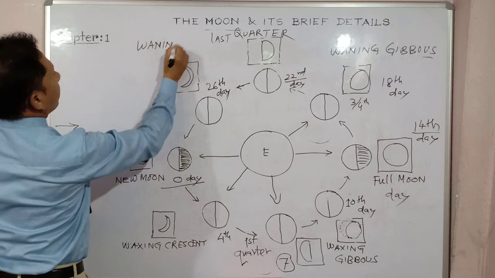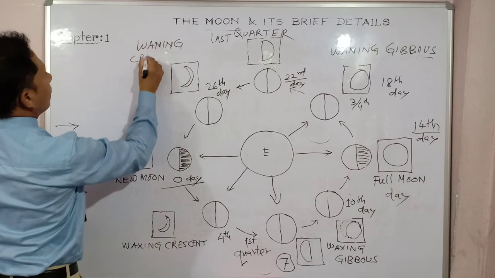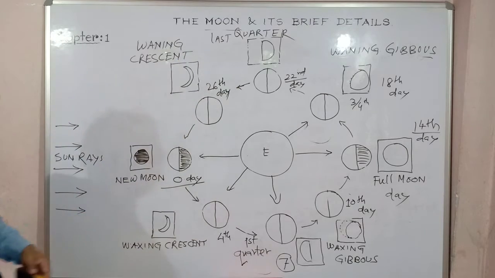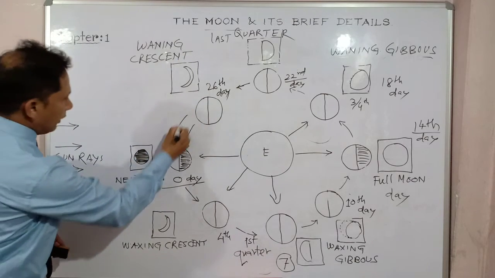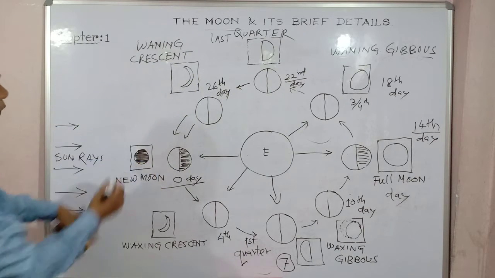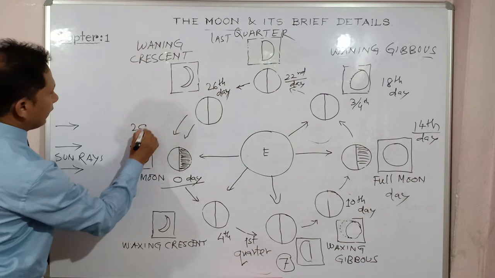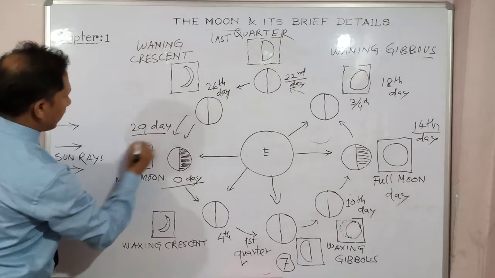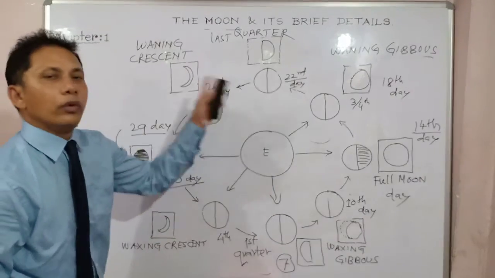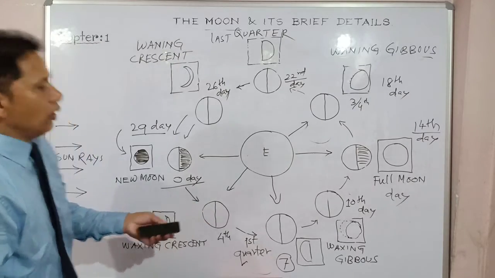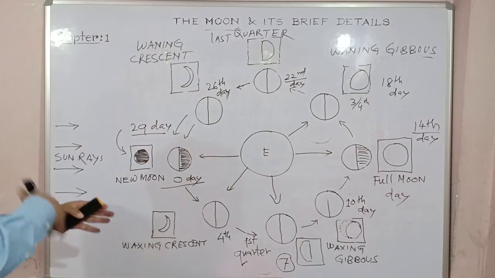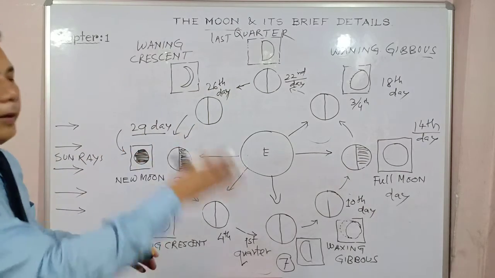waning, try to understand, this will be waning crescent, and again back to the new moon. Actually this much also will be lost on the 29th day, over here again on the 29th day, it will be back to the same 0 day, that it has completed its full revolution. Are you getting my point? So 29 days is the complete period of revolution of the moon, keeping the earth in the middle, right?